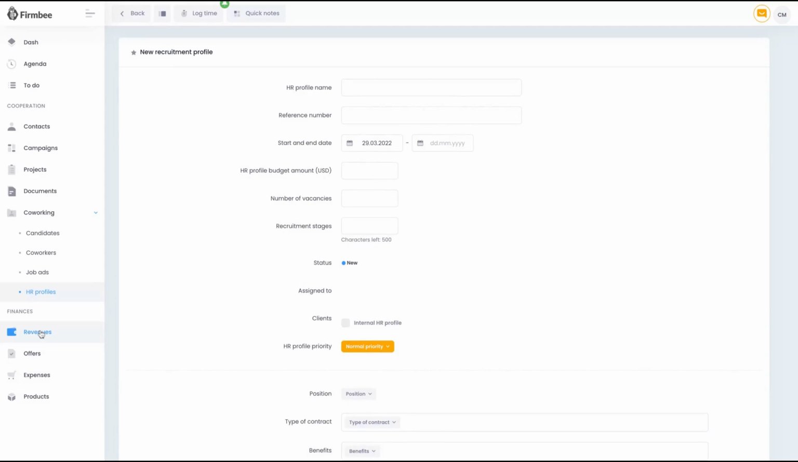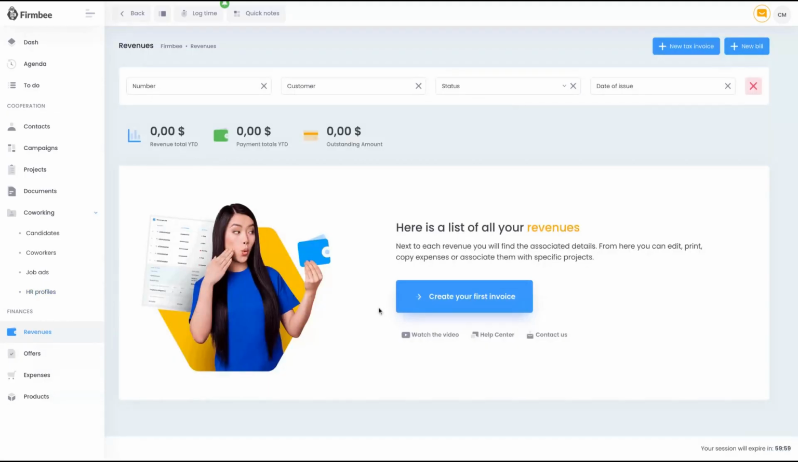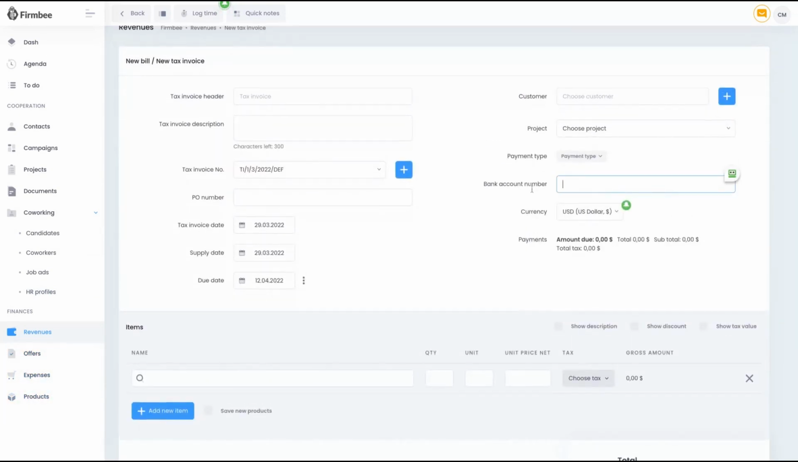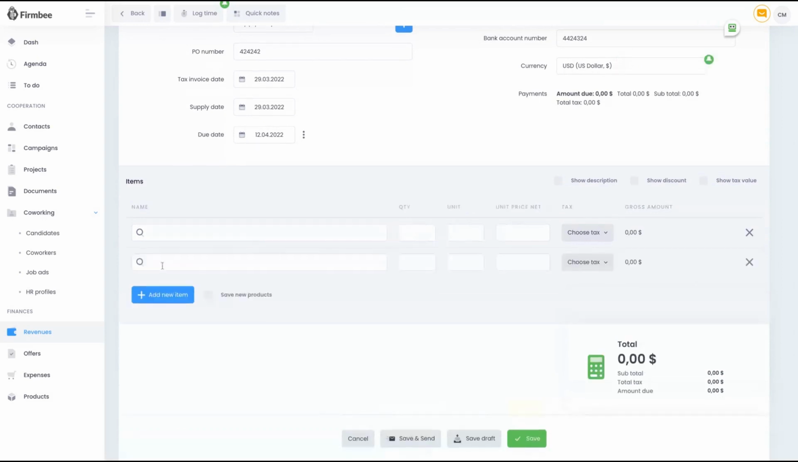You can see that the tool has many things. It's impossible to overview everything. You can see the finance, so the cooperation tab, the project management tab, and what is it? The calendar, agenda, to do, and the finance. So we have revenues, offer, expense, and products. You can create products here. Here you can see an invoice, bank account number, PO number, client, choose a project. Not difficult to create an invoice.